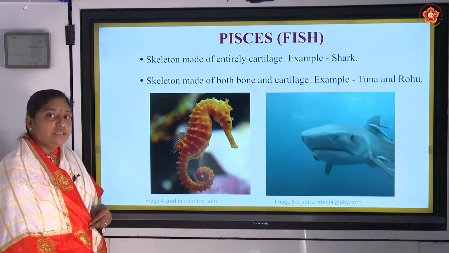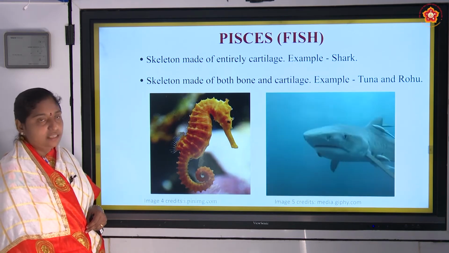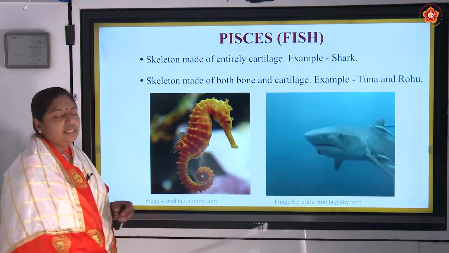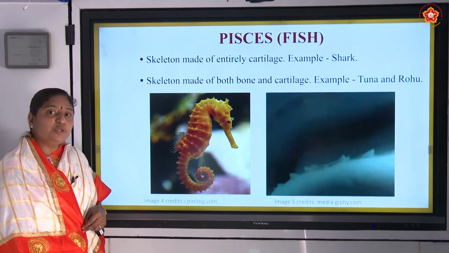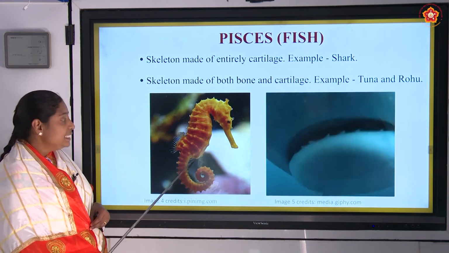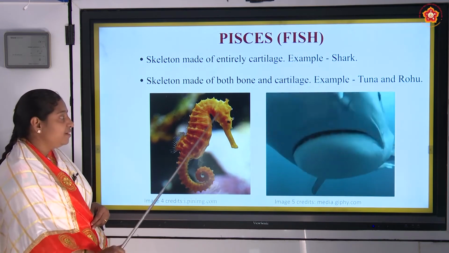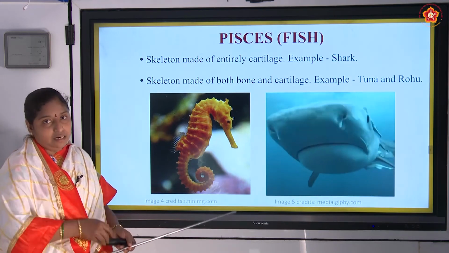And some fishes are made up of both bone as well as cartilage. Example, tuna and rohu. And there are different types of fishes like the ray fish, which produces electricity in the body. And this is the sea horse. Why it has been given the name sea horse means the face is looking like a horse. Hence the name sea horse.